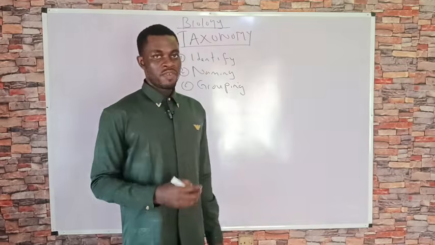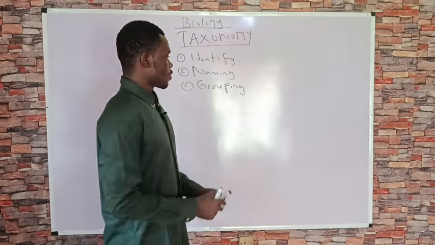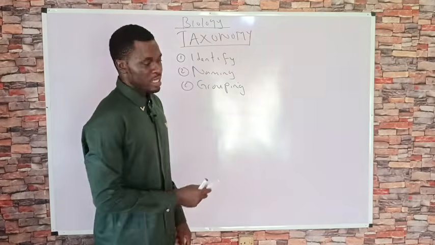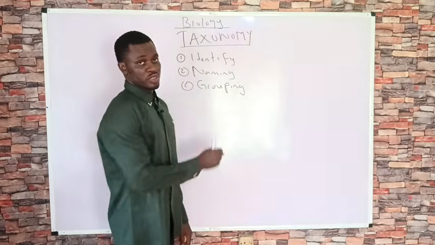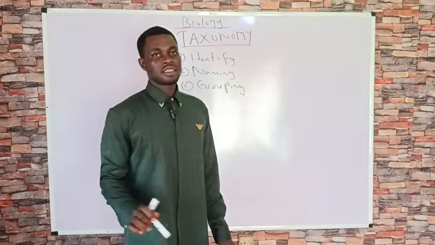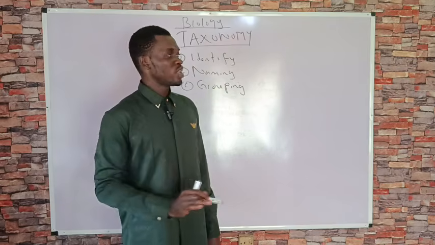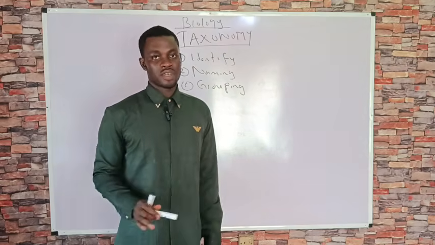So taxonomy, we define it as the process whereby we identify organisms, we name organisms, and then we place organisms into groups that contain other organisms that look like it. That is simply the basic idea behind taxonomy. Now, taxonomy is also known as classification.